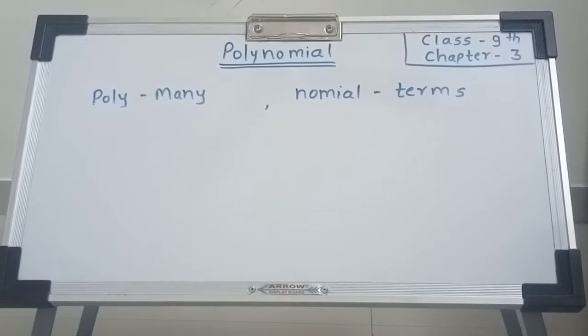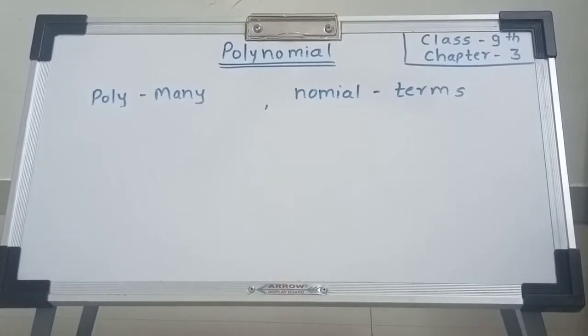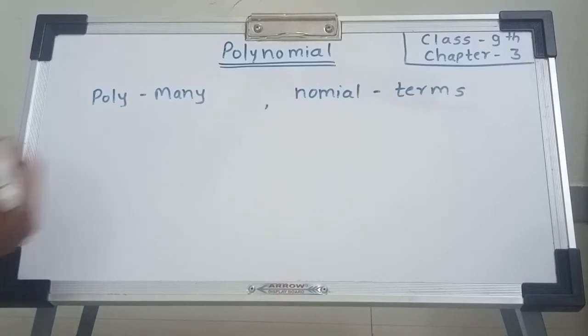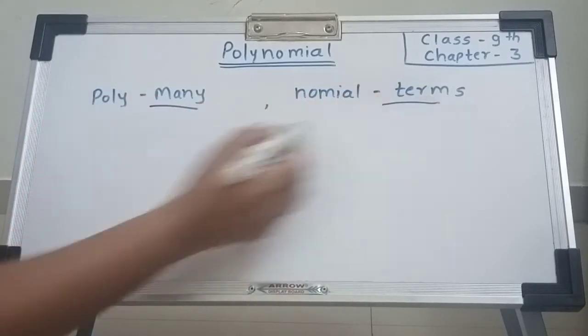Hello friends, today we see polynomial. What is meant by polynomial? Poly means many and nominal means terms. Polynomial having many terms. This is chapter class 9, chapter number 3, polynomial. The term poly means many and nominal means terms.